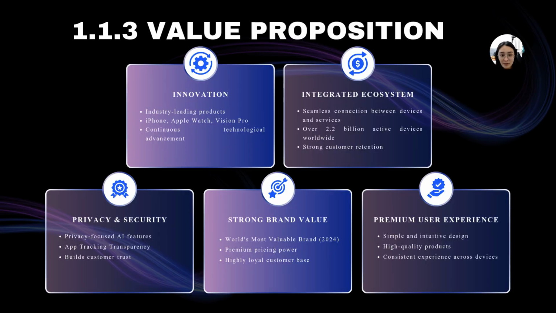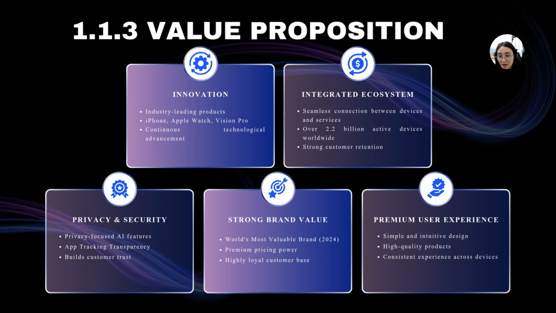Now, let us talk about the value propositions. First, Apple is known for innovation. Products such as the iPhone, Apple Watch, and Vision Pro demonstrate the company's ability to create new technology and set industry trends. Second, Apple has a highly integrated ecosystem where hardware, software, and services work together seamlessly. With more than 2.2 billion active devices worldwide, this ecosystem creates convenience for users and encourages long-term user loyalty.